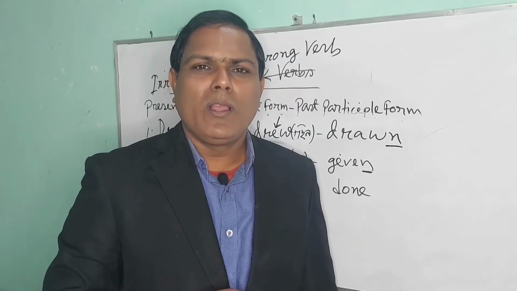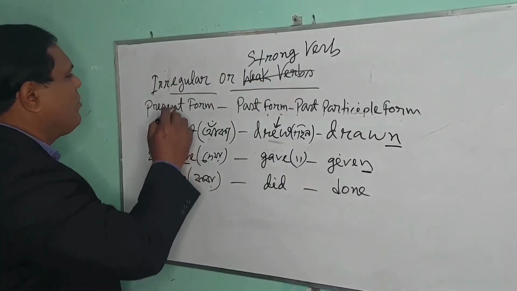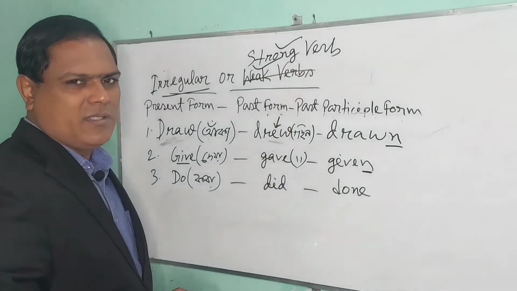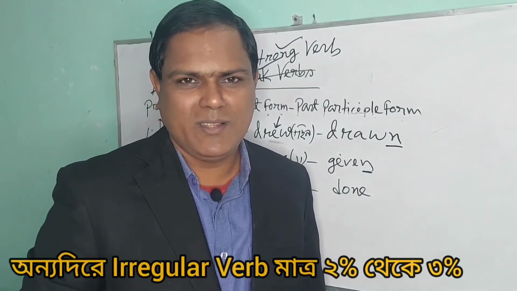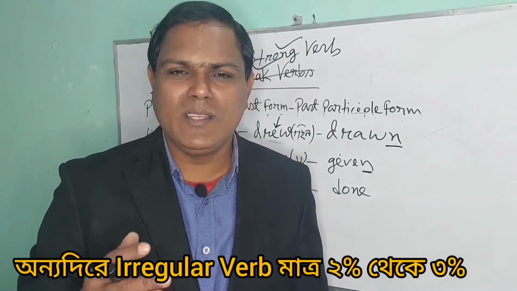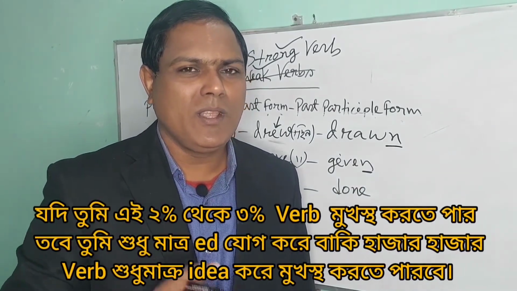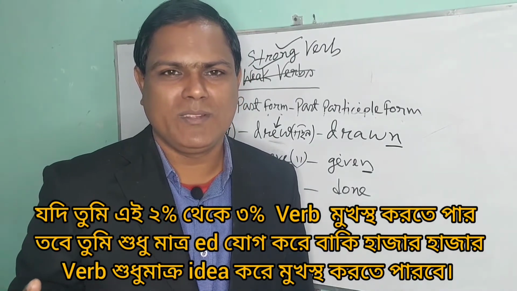The irregular verbs are fewer in number. They are also called strong verbs. They are only 2 or 3%. If you memorize these 2 or 3% verbs, you can memorize thousands of verbs.